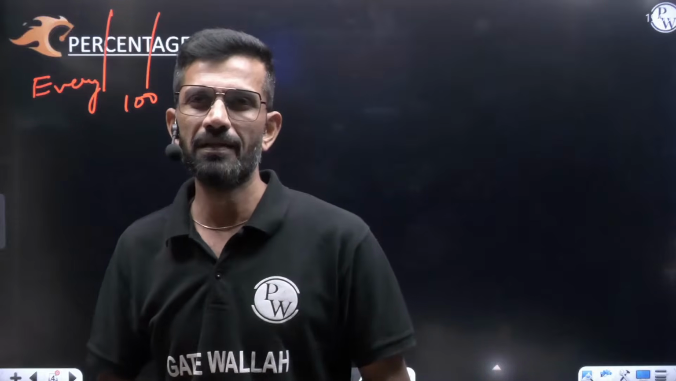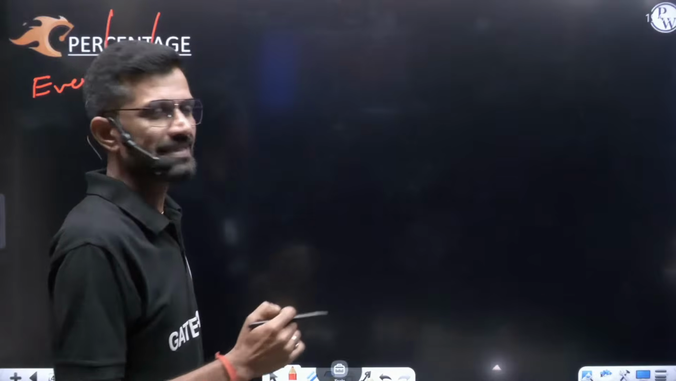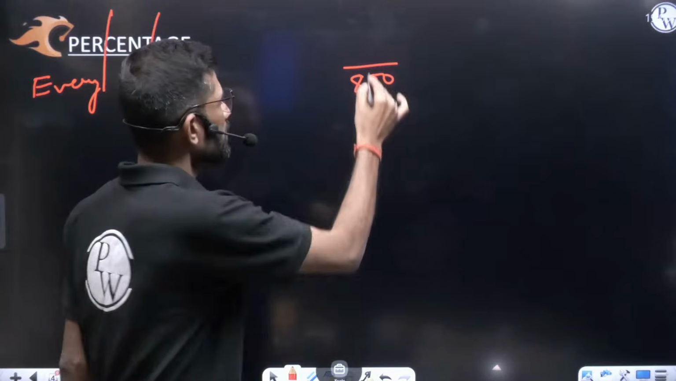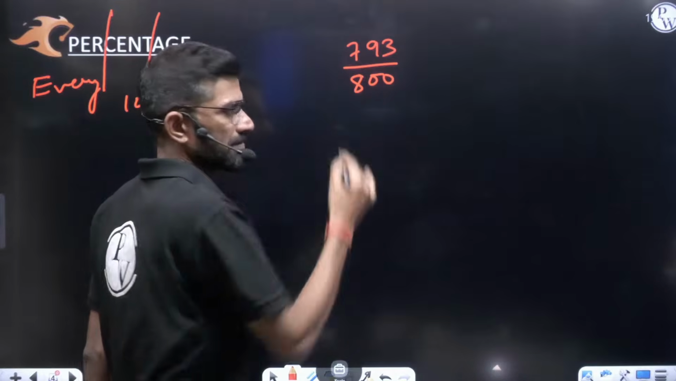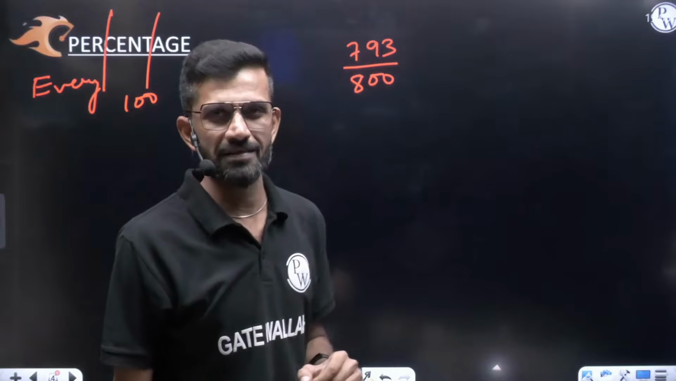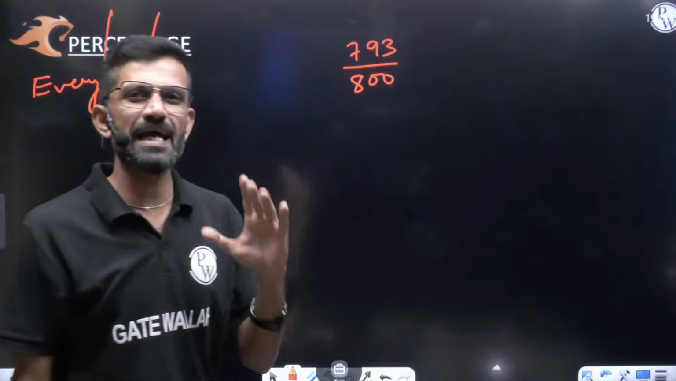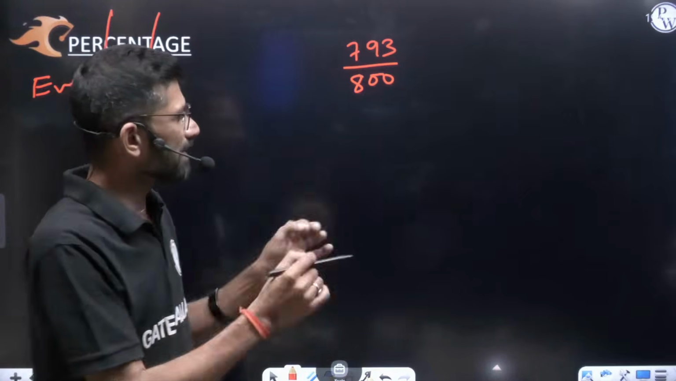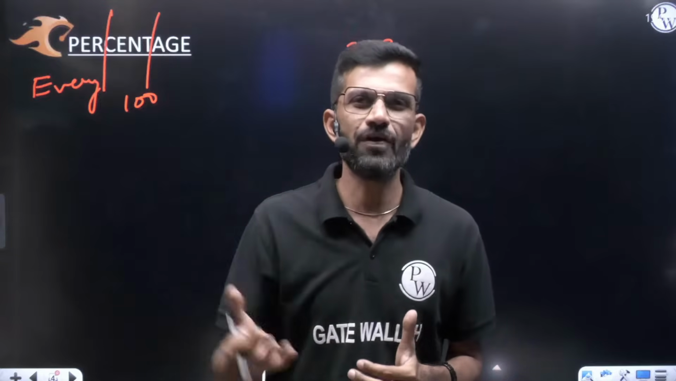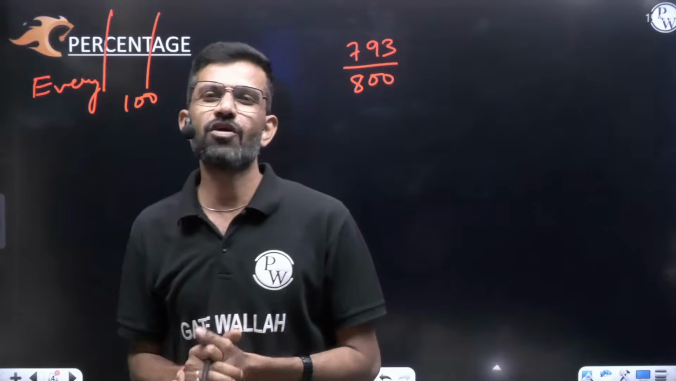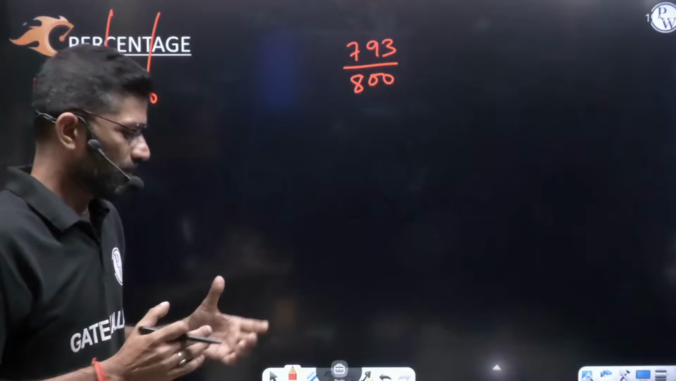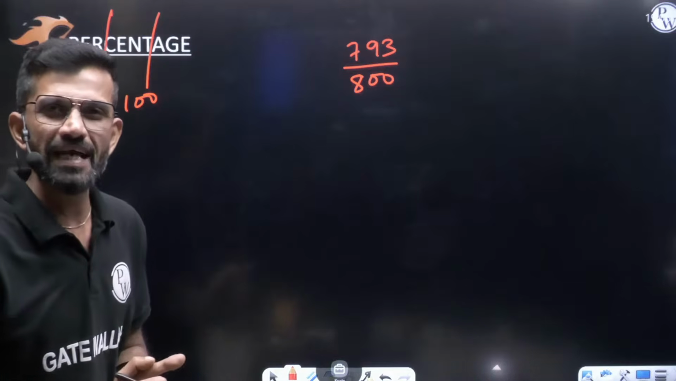For example, I wrote one exam. In that exam, out of 800 marks, I got 793 marks. So, my dear friend, out of 800, I got 793. For the same exam, if I write it in 100 marks, how much will I get? Out of 100, how much? That we call percentage. Per centum. Per cent.